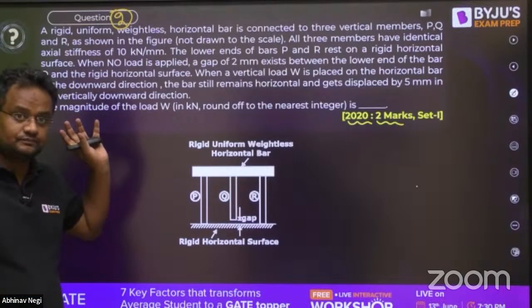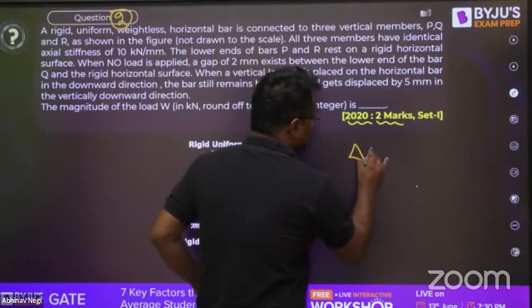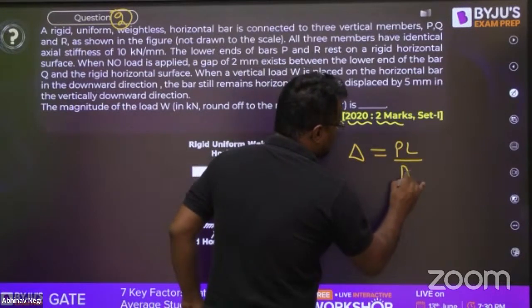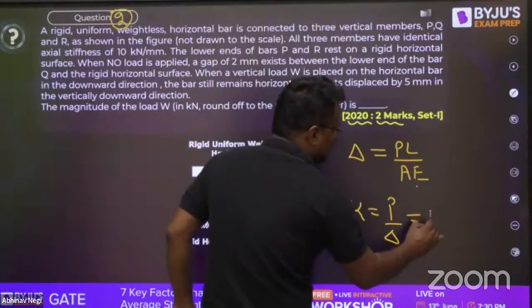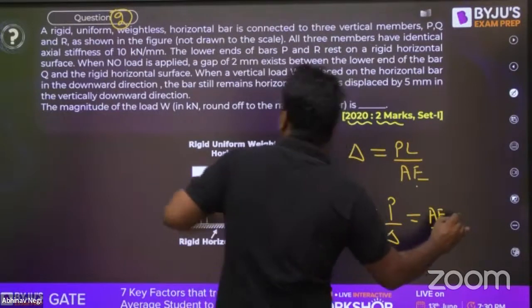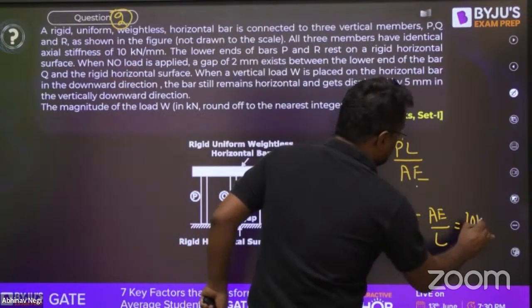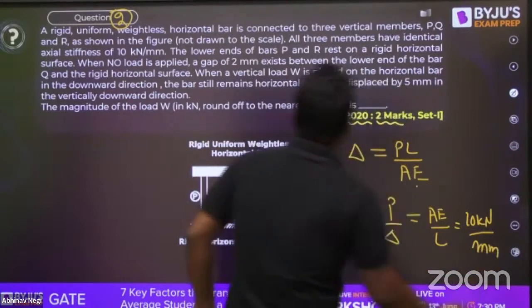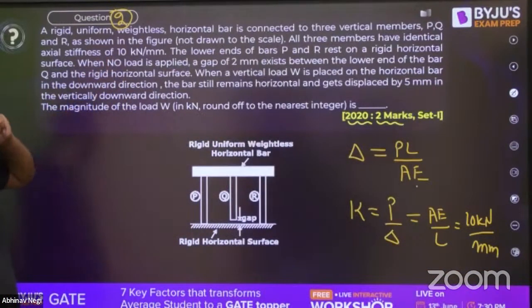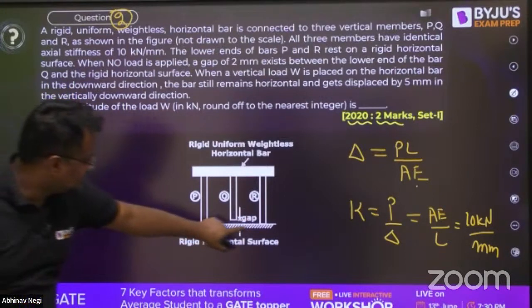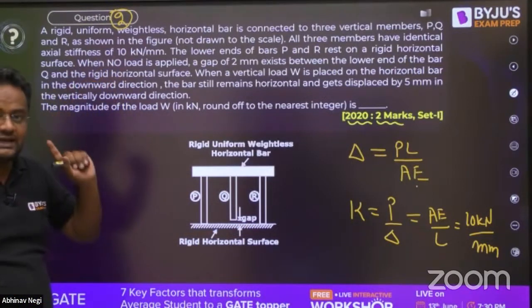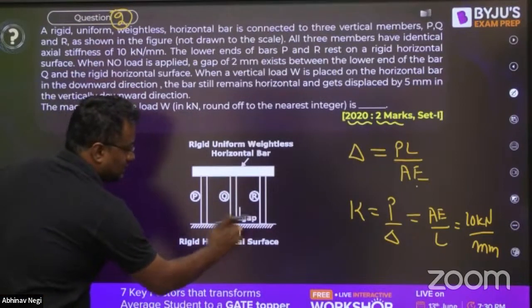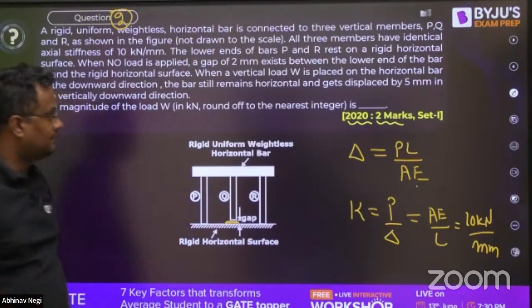What is axial stiffness? Guys, elongation is PL by AE. So, what is stiffness? P by delta, like a spring. Similarly, what is P by delta here? AE by L. That means this 10 kilonewton per mm is the value of AE by L for all 3 bars. P and R are on a rigid frame, or a rigid floor at the end. Now, when no load is applied, there is a gap of 2 mm here.